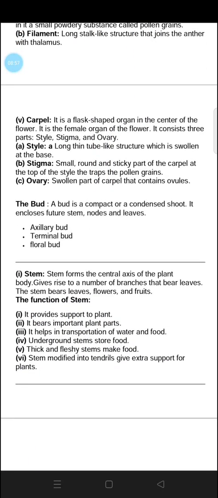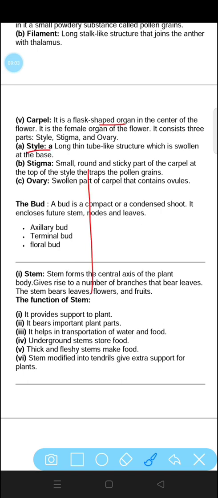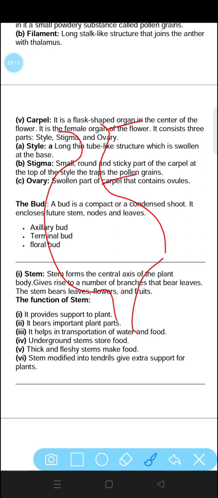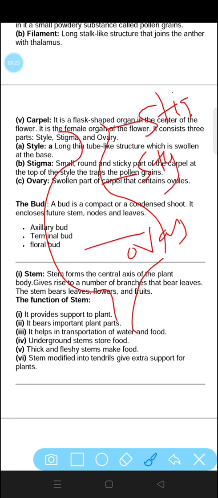Next is carpel. Carpel is the flask-shaped organ in the center of the flower. It has different parts: stigma, style and ovary. These are the different parts of the female reproductive part of a flower.